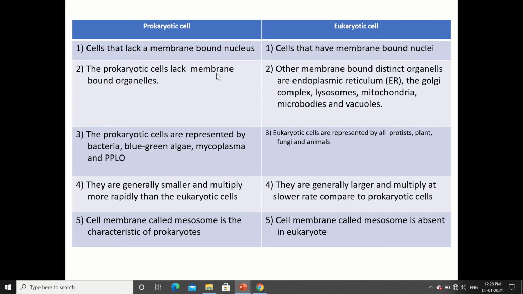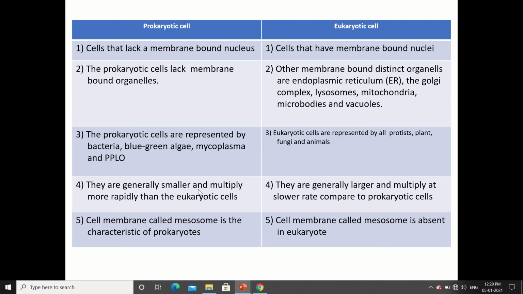Prokaryotic cells lack membrane-bound organelles, whereas membrane-bound distinct organelles such as the endoplasmic reticulum, the Golgi complex, lysosomes, mitochondria, microbodies, and vacuoles are present in eukaryotic cells. So they have membrane-bound structures. Prokaryotic cells are represented by bacteria, blue-green algae, mycoplasma, and PPLO, that is, pleuropneumonia-like organisms, whereas eukaryotic cells are represented by all protists, plants, fungi, and animals.